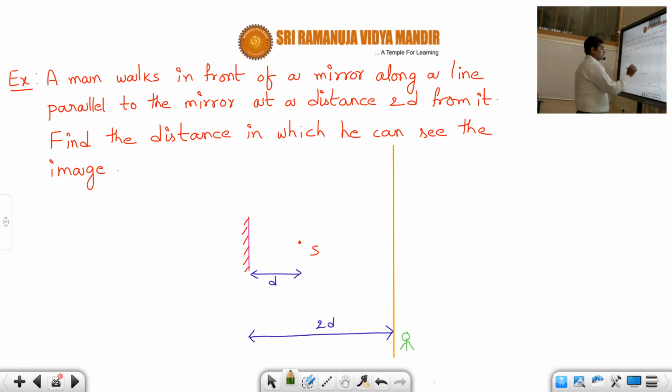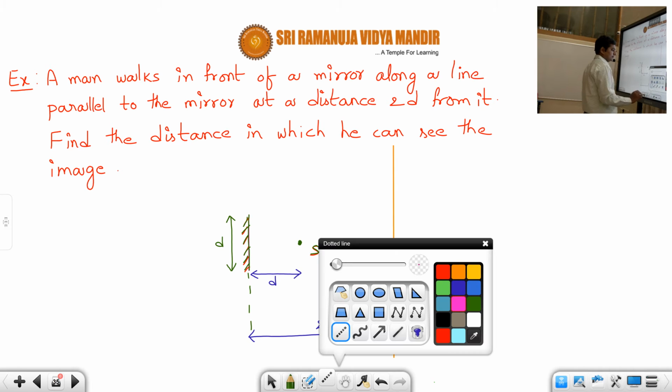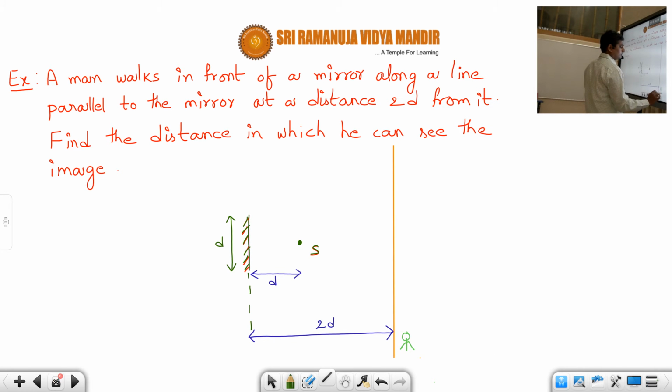Right now there is a mirror, students. Here this is the mirror. Now in front of the mirror there is a source S, students, and the size of the mirror is given as D. In front of the mirror at a distance D there is a source. Source means like one light bulb. That means it emits light. Now from the mirror at a distance of 2D there is a road, students. On that road a man is going. Okay, students, he is going like this.